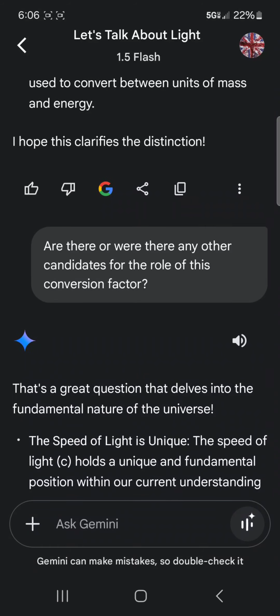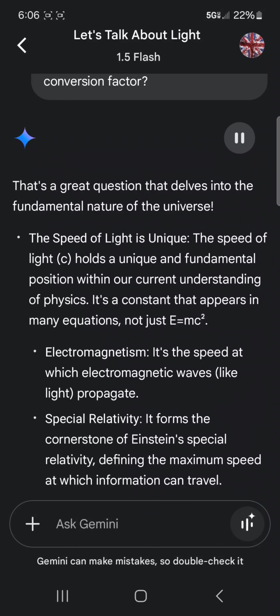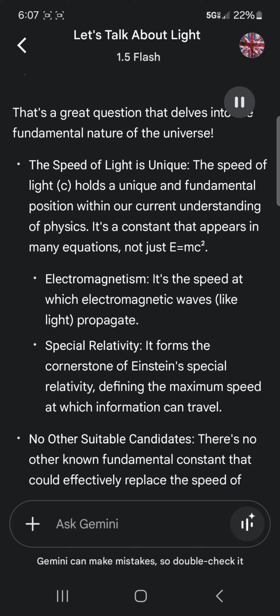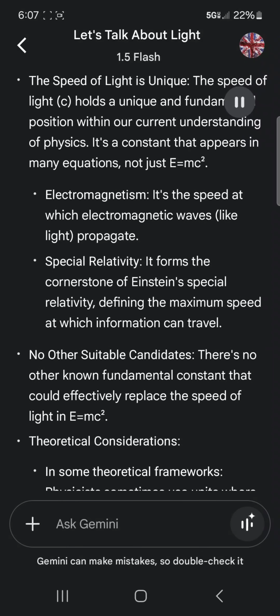Are there or were there any other candidates for the role of this conversion factor? That's a great question that delves into the fundamental nature of the universe. The speed of light is unique. The speed of light, c, holds a unique and fundamental position within our current understanding of physics. It's a constant that appears in many equations, not just E equals MC². Electromagnetism. It's the speed at which electromagnetic waves, like light, propagate. Special relativity. It forms the cornerstone of Einstein's special relativity, defining the maximum speed at which information can travel.